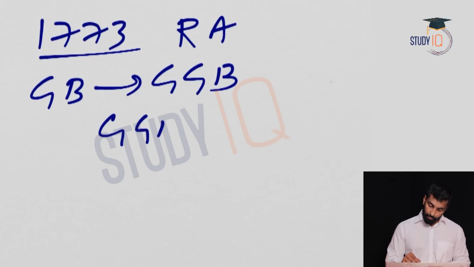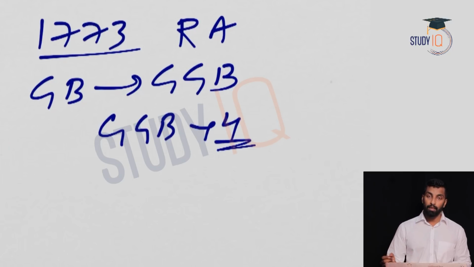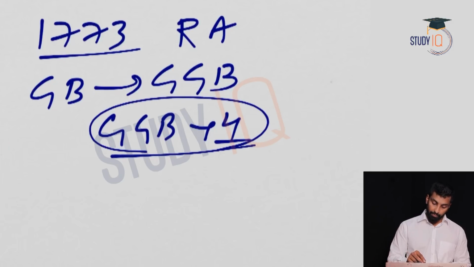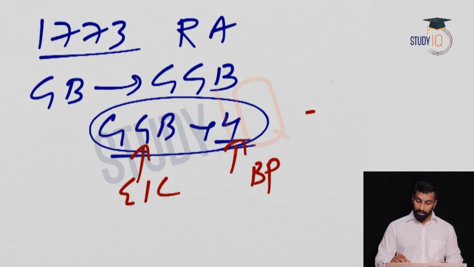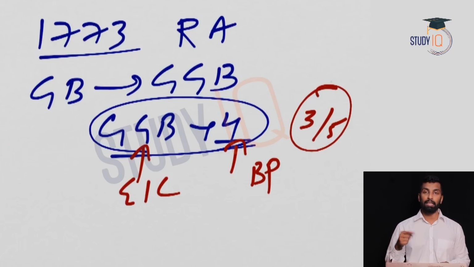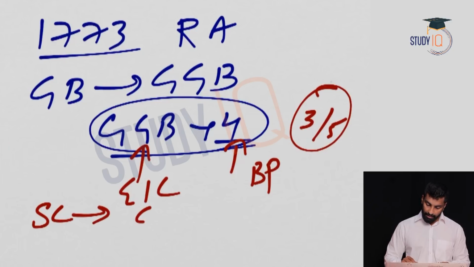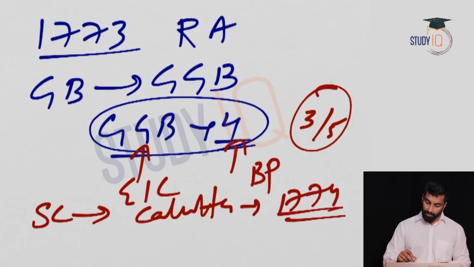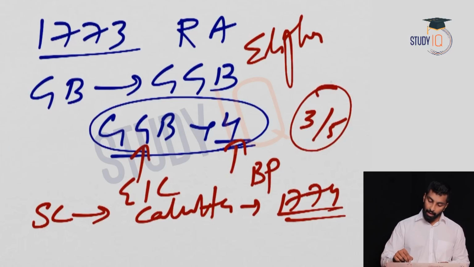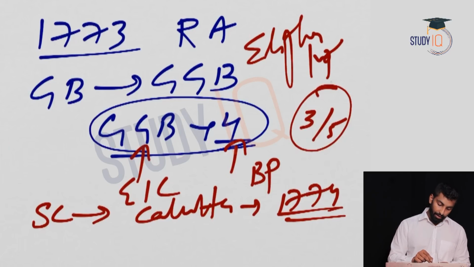Now Governor General of Bengal along with 4 council members. Now decisions are taken on the basis of majority. This appointment is East India Company, this appointment is British Parliament. 3 out of 5 support is required, but he faced a lot of problem because of this. Then a Supreme Court has to be established, and a Supreme Court was established at Calcutta in 1774, and the first Chief Justice was Elijah Impey, right?